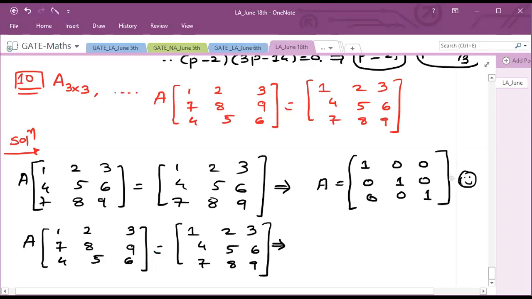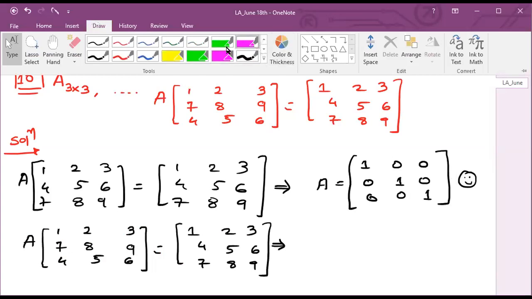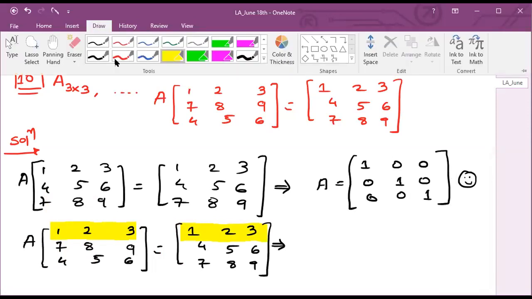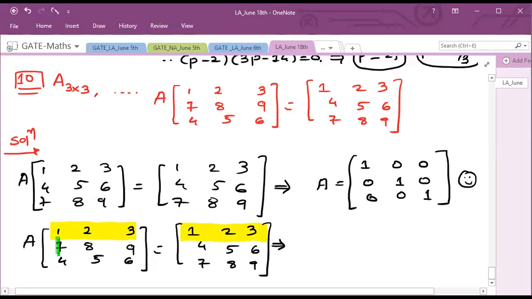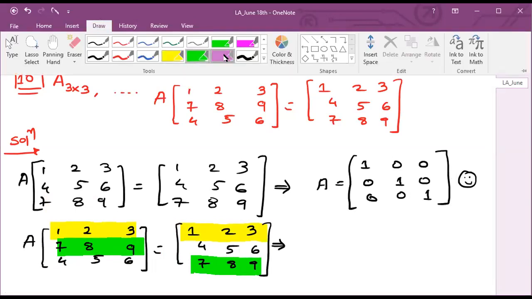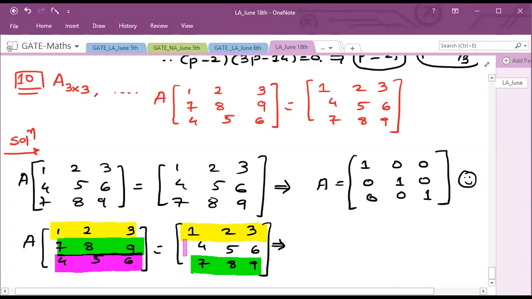So what about the second condition? If A into another matrix is equal to this, now observe here, students: your first row is as it is, the first row is as it is, and your second row and third row are getting switched. Your second row 7 8 9 is becoming the third row, and the third row 4 5 6 is becoming the second row.